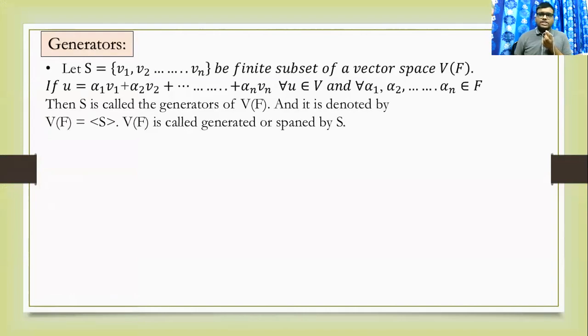What are generators? Generators means to generate some things from other things.